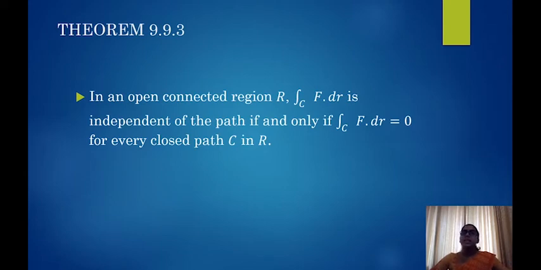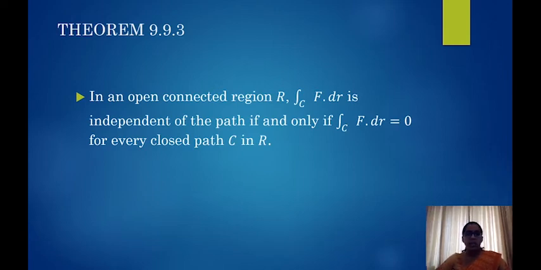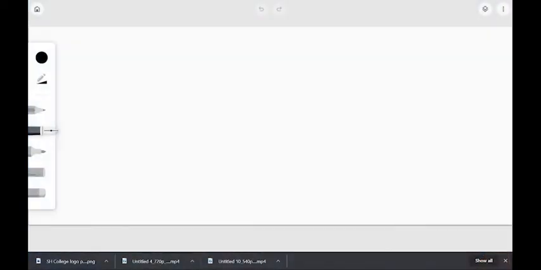That is, the integral is independent of the path if and only if the integral is equal to 0 for every closed path which is there in that region. So let's see how we can prove this theorem. First of all, we'll prove both the parts one by one.